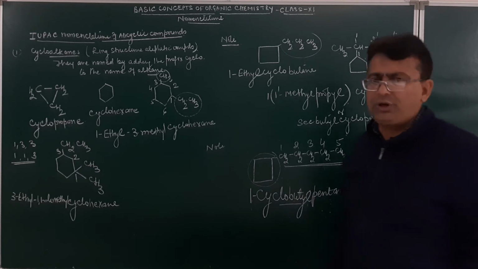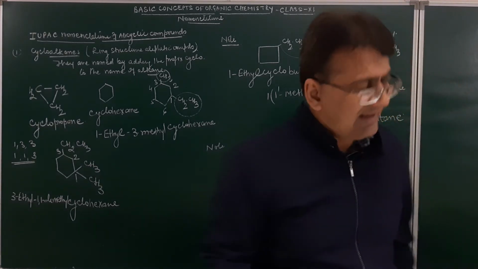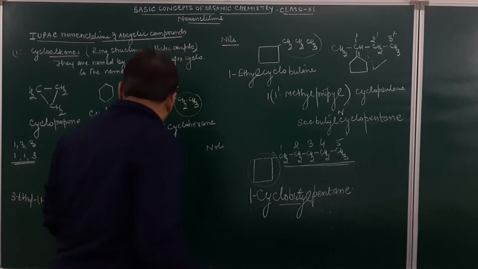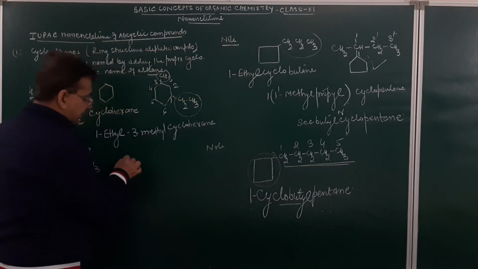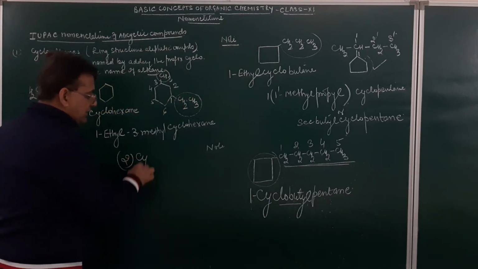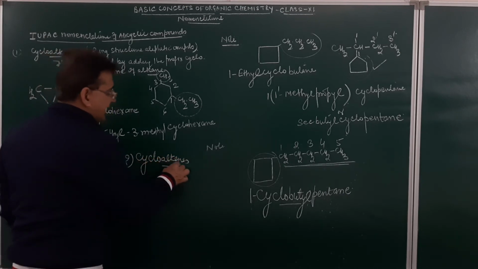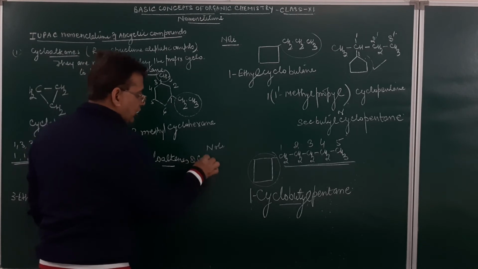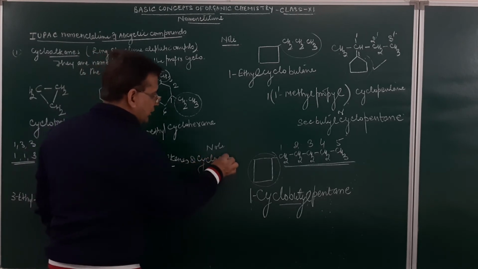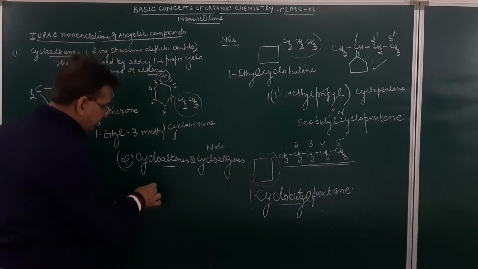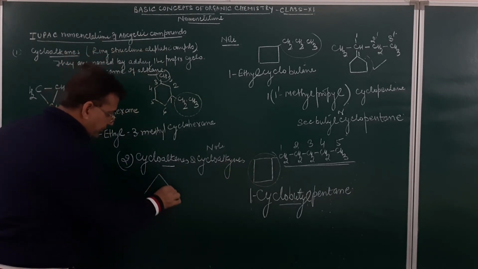Now, if you want to name cycloalkenes and cycloalkynes, the naming of cycloalkanes is clear. Second will be cycloalkenes and cycloalkynes. So how do we name cycloalkenes and cycloalkynes? Suppose we have got this group and over here we have a double bond.